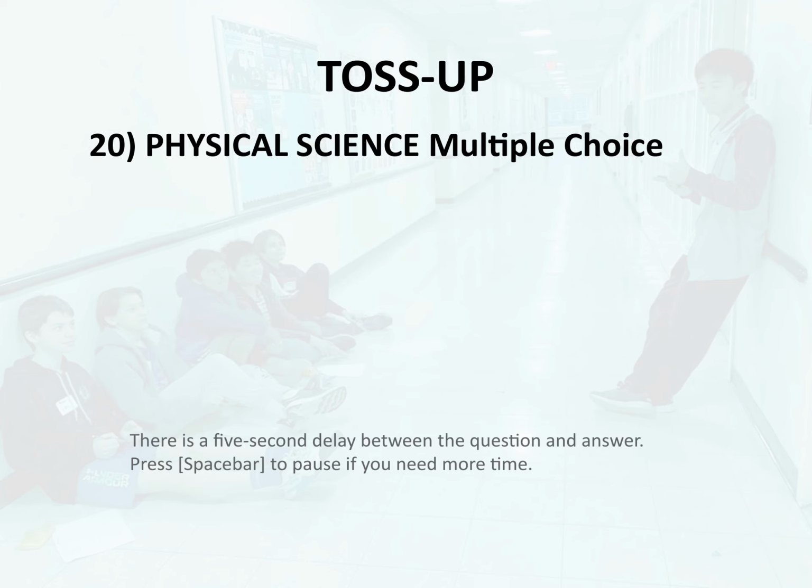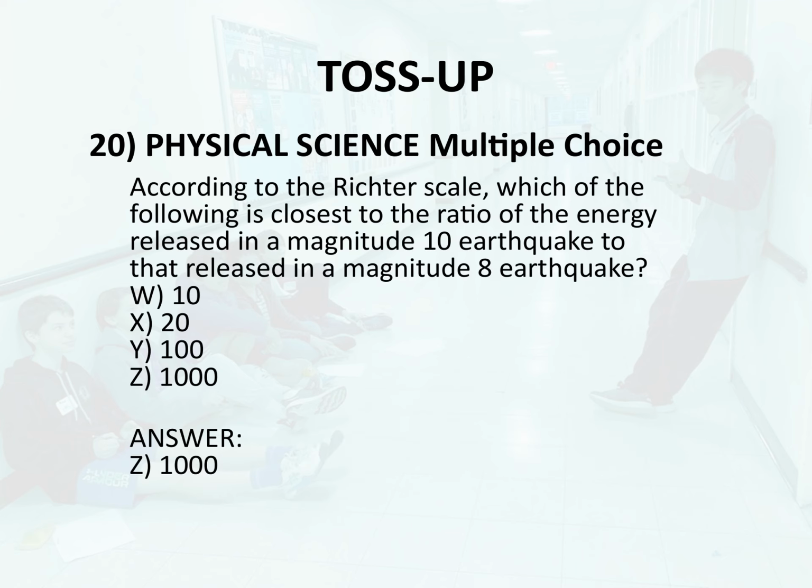Toss-up 20. Physical science. Multiple choice. According to the Richter scale, which of the following is closest to the ratio of the energy released in a magnitude 10 earthquake to that released in a magnitude 8 earthquake? W. 10. X. 20. Y. 100. Z. 1000. Answer. Z. 1000.